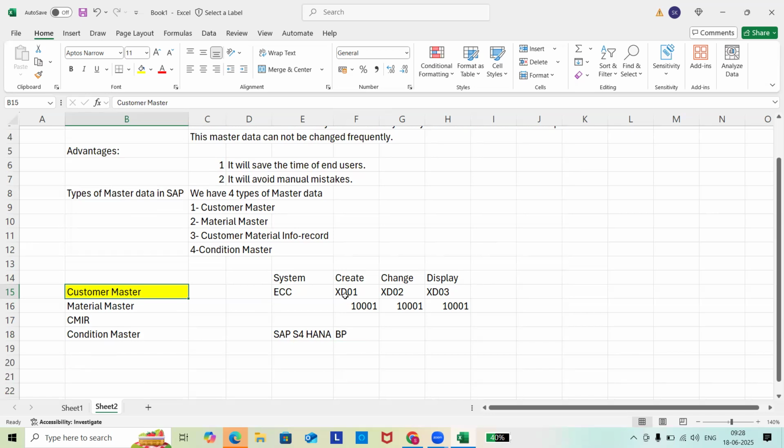Anyone have any question or anything to discuss? Seems no. So in the ECC system, we have three different T codes to create the customer code, to modify the created customer code, and to display it. Similarly, in the SAP S4HANA system, we will have the BP transaction code only.